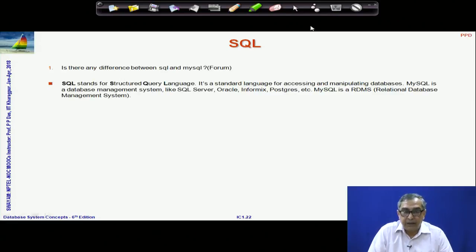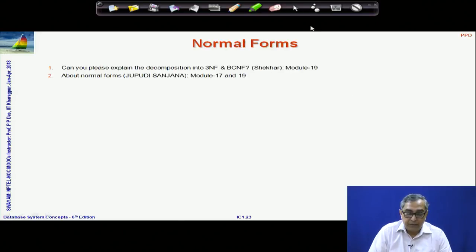SQL and MySQL are completely different. One is a language, another is a specific system that people use for creating databases. The next group of questions relate to normal forms.